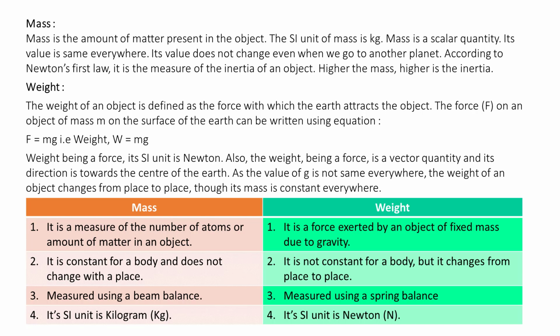Also, the weight being a force is a vector quantity and its direction is towards the center of the earth. As the value of g is not the same everywhere, the weight of an object changes from place to place, though its mass is constant everywhere. Thus, weight is dependent on the acceleration due to gravity.